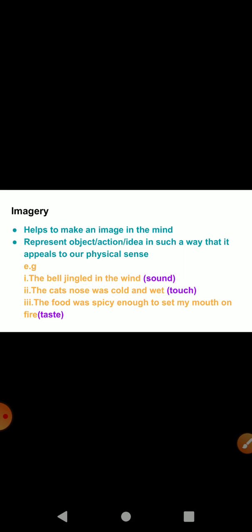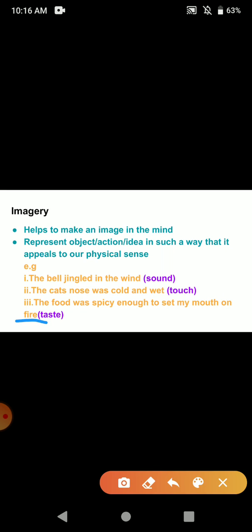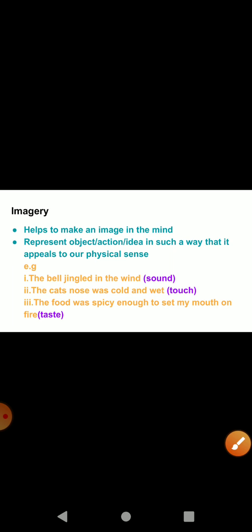Then we have the other example. The food was spicy enough to set my mouth on fire. So fire here is creating an image in our mind, and the image reflects the taste of the food. So the image is being created in the mind of the reader or the listener, and it creates the image of taste. So just remember the examples.